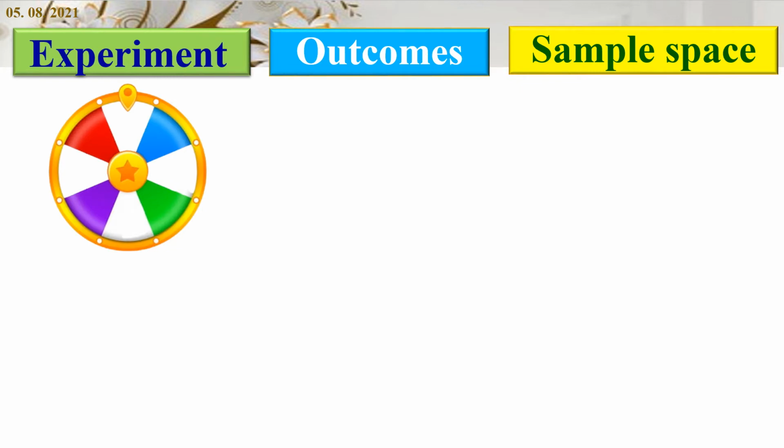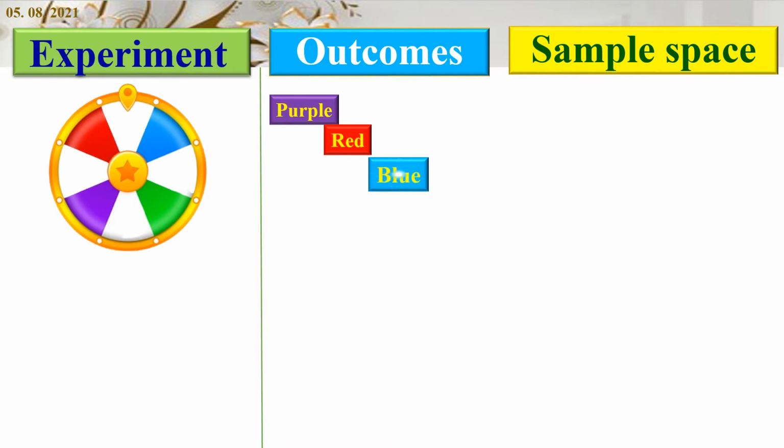Let us see some of the examples. Spinning the wheel is one of the experiments. On spinning this wheel, we may get purple, red, blue, green. On spinning this wheel, we may get these colors one at a time. These are called outcomes.